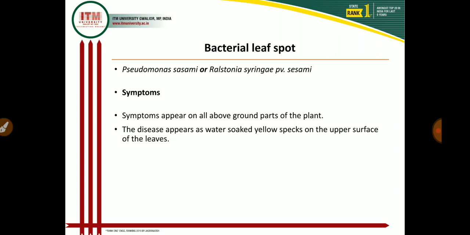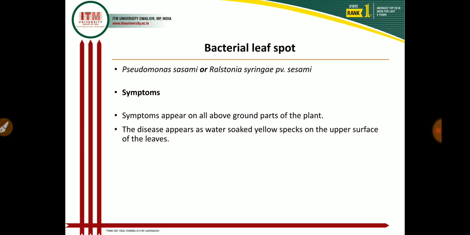And almost 5 to 10% of the crop is lost due to the bacterial leaf spot of sesamum. The symptoms mainly appear on the above-ground parts of the sesamum, and the disease appears as water-soaked yellow specks on the upper surface of the leaf, and sometimes these symptoms also spread to the lower surface of the leaf as well as to the stem.